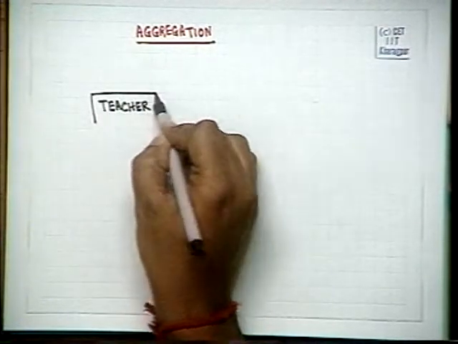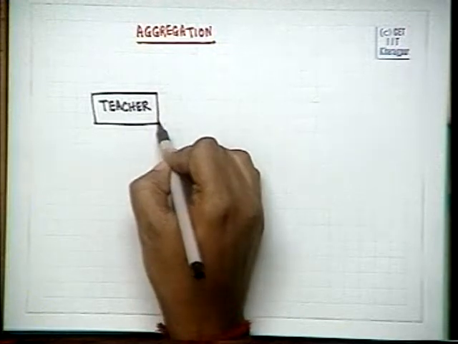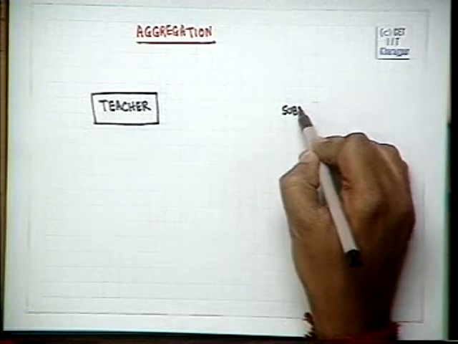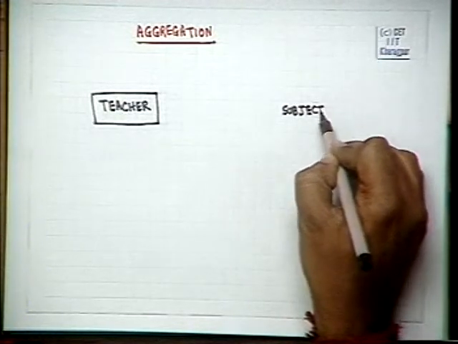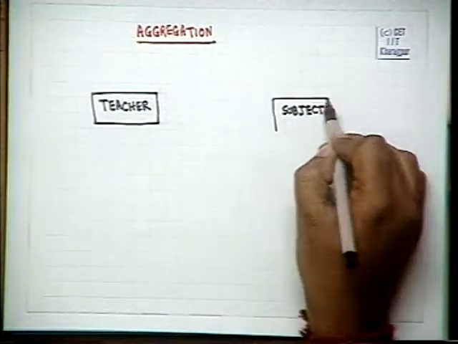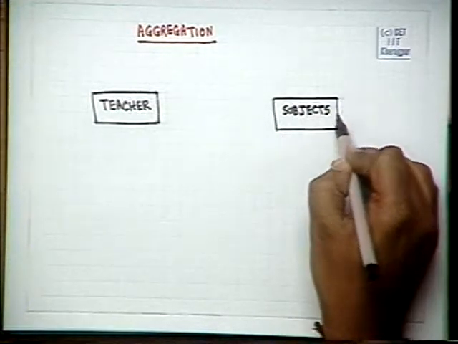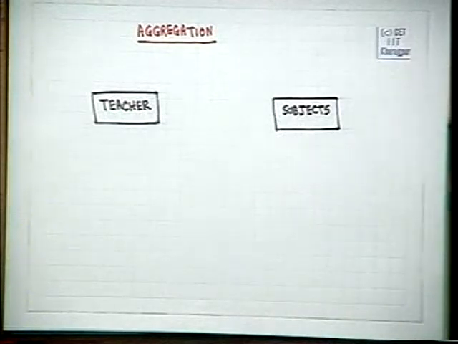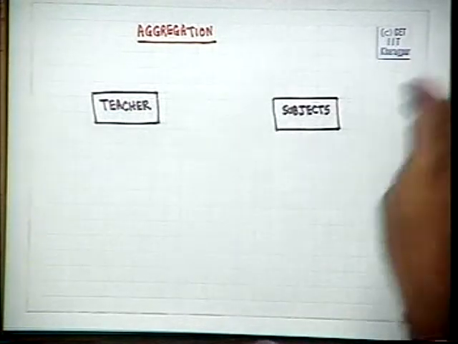We have a set of teachers which forms one entity set. We have a set of subjects which forms another entity set, and we have a relationship teaches, that is, this teacher teaches this subject.